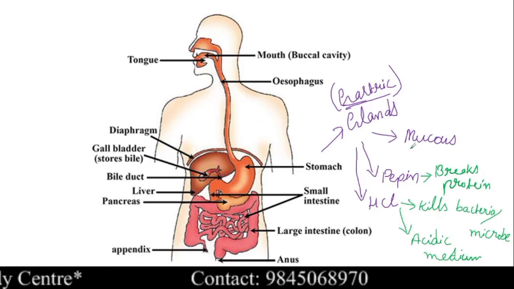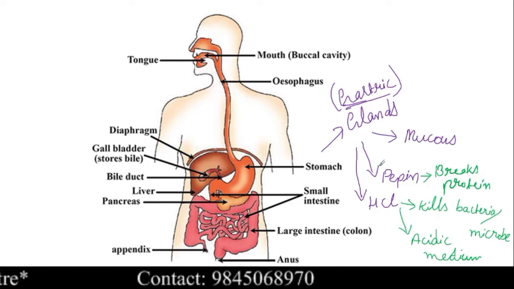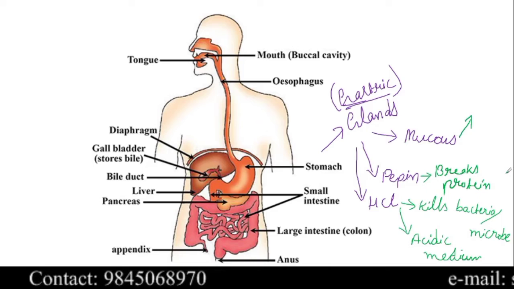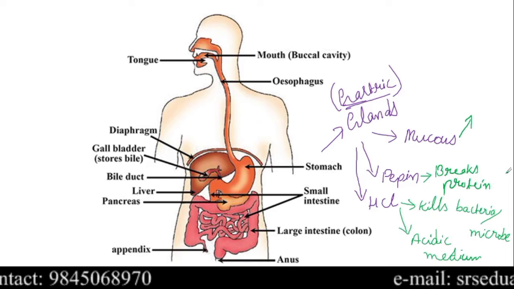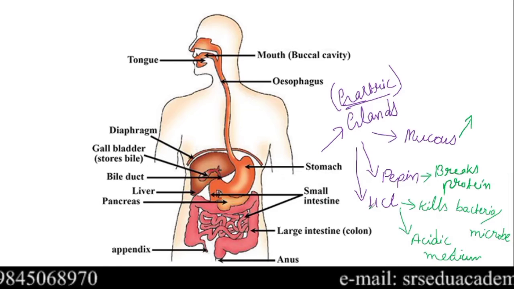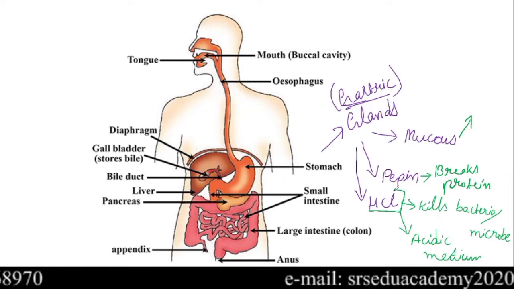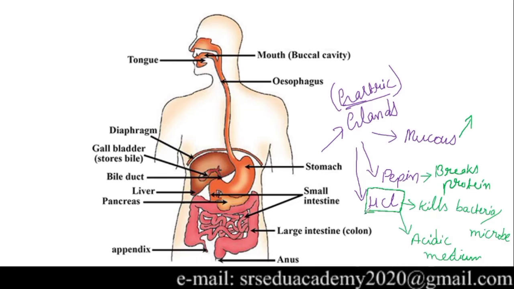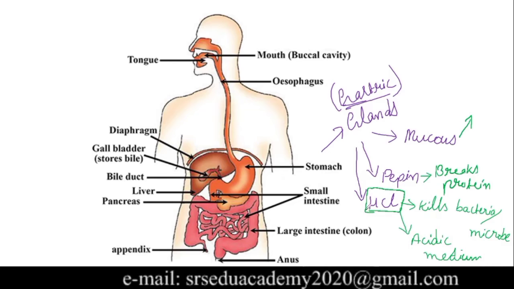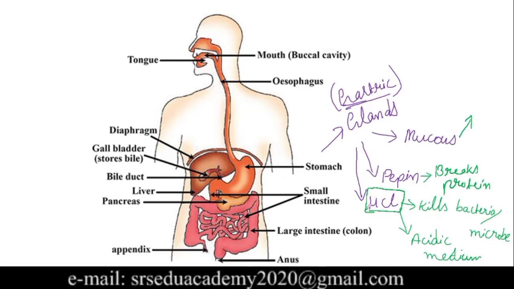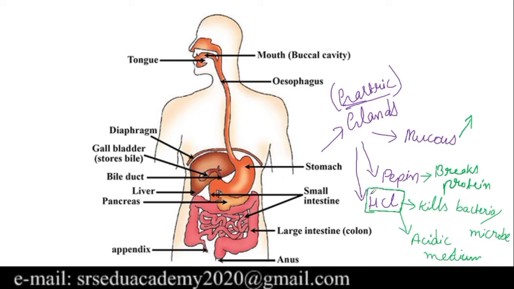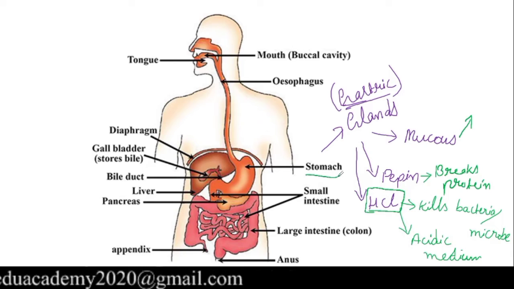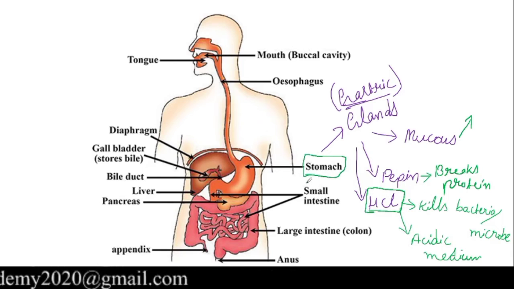Then the third secretion of the gastric gland is mucus. What is the function of mucus? If you recall, what is HCl? It is an acid, a strong acid. When you pour a strong acid on your skin, what happens? Our skin burns, right? But even though a strong acid is present in our stomach, it is not burning. Why?